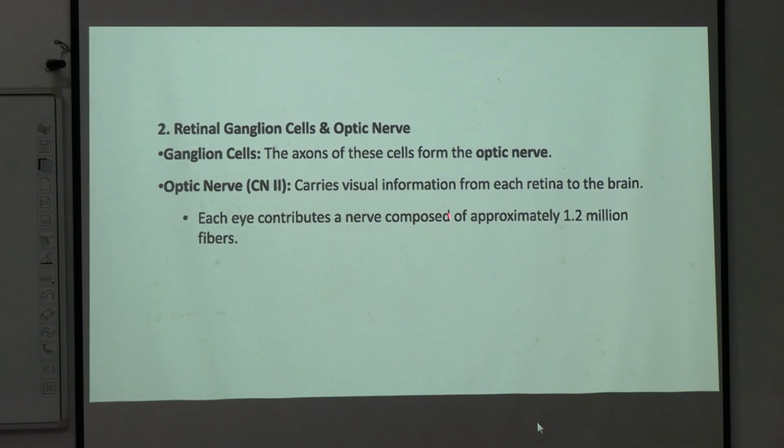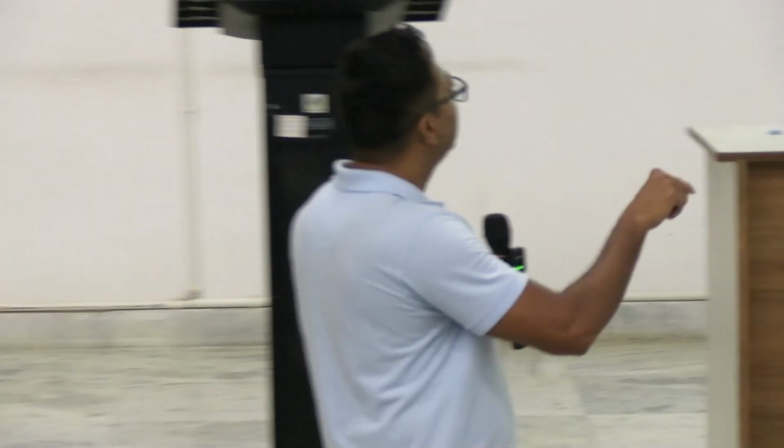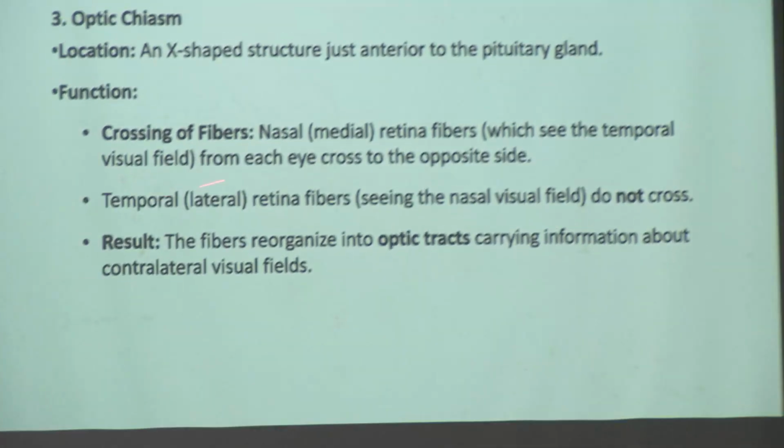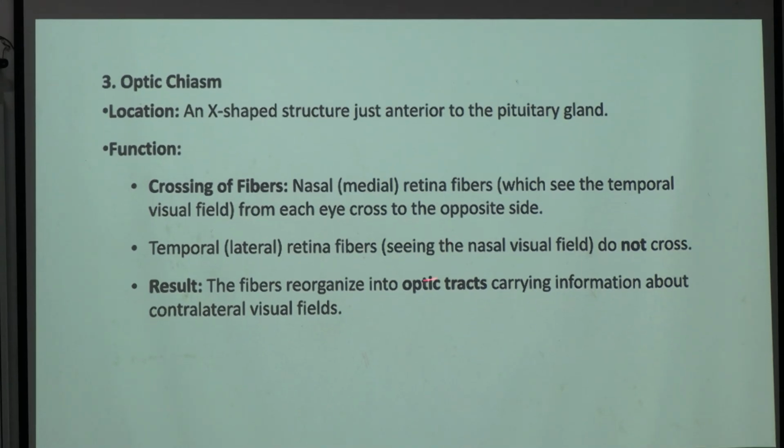Each eye contributes a nerve composed of approximately 1.2 million fibers, and these nerve fibers are nothing but the axons of ganglion cells. At the optic chiasma, the nasal retina fibers, which see the temporal visual field from each eye, cross to the opposite side, whereas the temporal retina fibers do not cross, right?